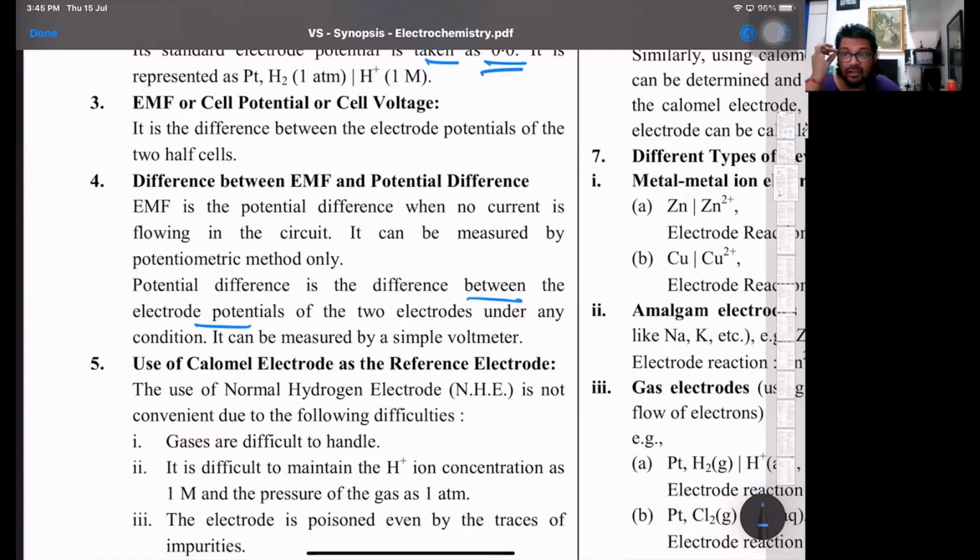Second comes the secondary reference electrode, what we call the calomel electrode. Calomel is the trade name of mercurous chloride, that is Hg2Cl2.